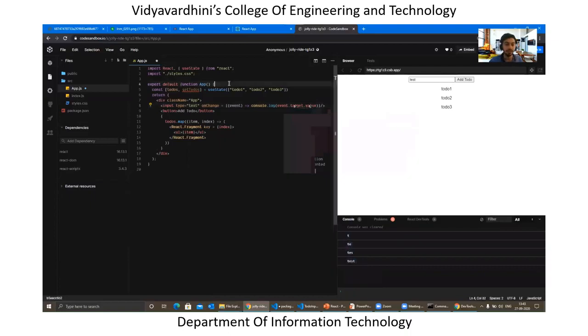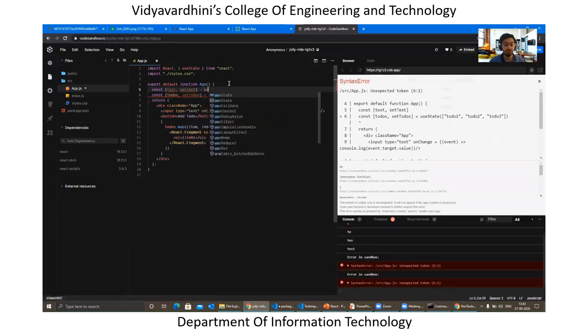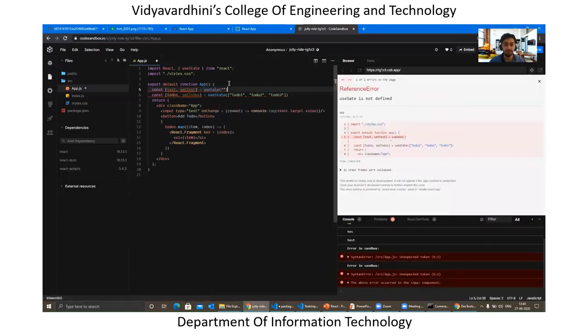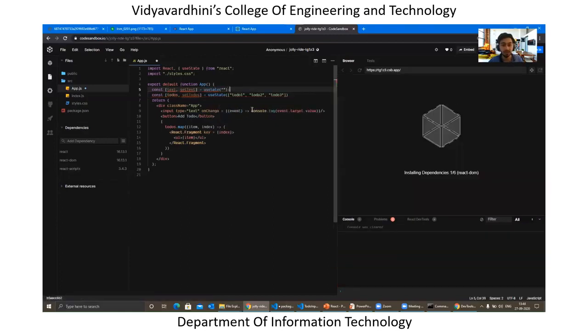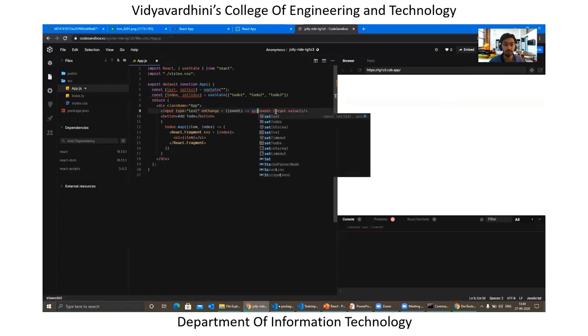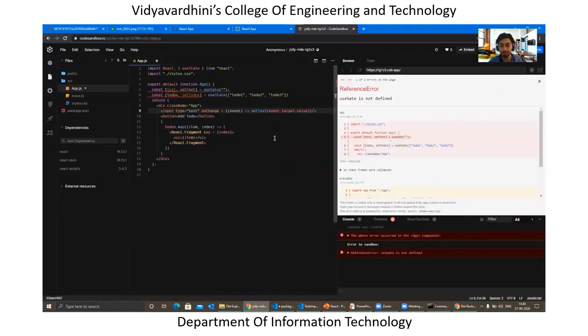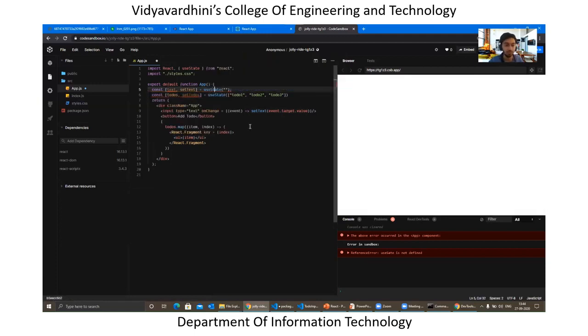So what we can do is we can just keep another state over here for just holding the text. So whenever I just start writing something, I want the text to be stored somewhere, right? So in this case, I will be creating another state. So initially it will be empty, but once I start writing something, I need to set that specific state to the value which I'm typing, right? So I can also just set text to that specific value, right? So in this case, the text will be set over here, okay? And in this case, oh, it's not state, it's set state, okay? So this is going to be one thing.